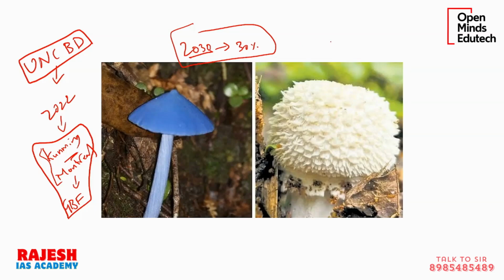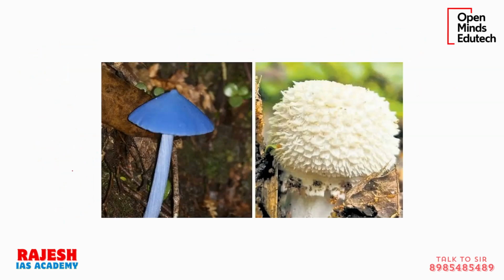So we have to prevent this degradation of land. 30% of the land we have to restore from degradation by 2030. So it will have some targets like this, 30 by 30, etc. Under this Kunming-Montreal Global Biodiversity Framework, we have some targets like this.